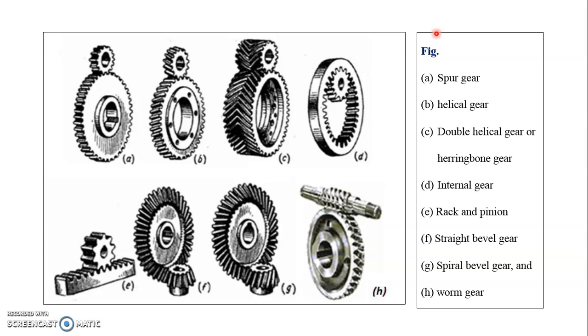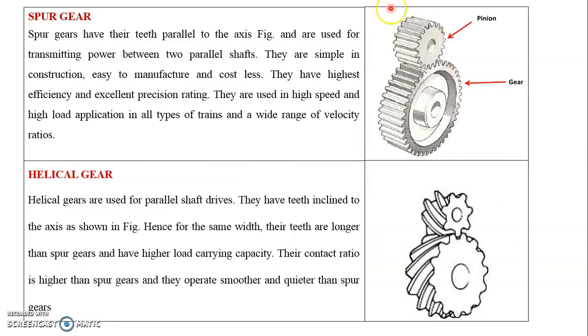If you see the figure for the spur gear, here it is shown. Spur gears have their teeth parallel to the axis and are used for transmitting power between two parallel shafts. They are simple in construction, easy to manufacture and cost is less. They have highest efficiency and excellent precision rating. They are used in high speed and high load applications in all types of trains and a wide range of